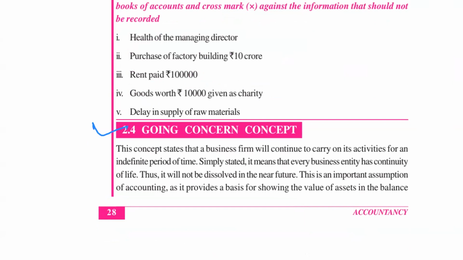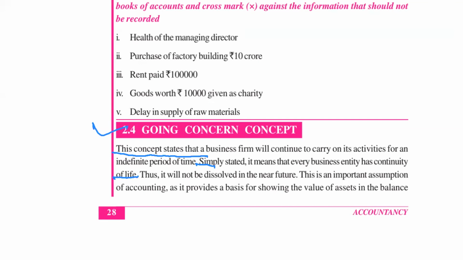This concept assumes that a business will continue to carry on its activities for an indefinite period of time. That is, the business will be treated as a going concern, not as a gone concern. Simply stated, it means that every business entity has continuity of life.